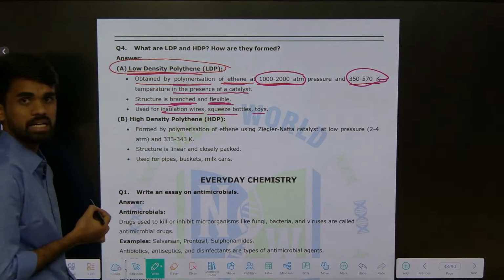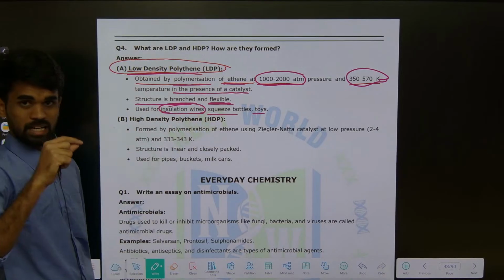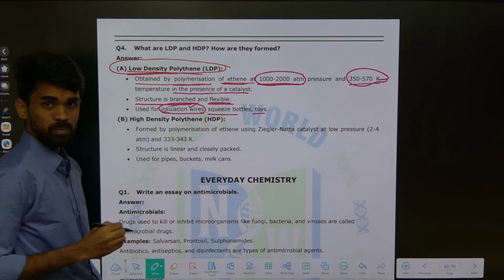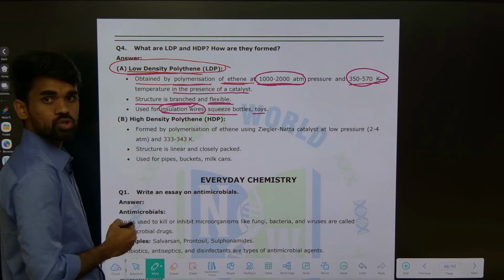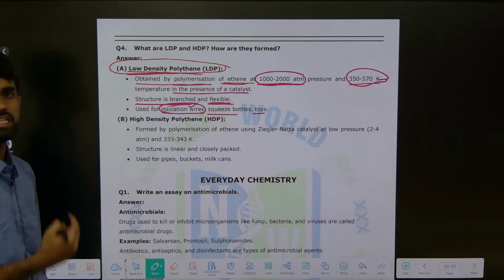Where is LDP used? LDP is used for insulation of wires. Okay, there are these electric wires. So for insulation purposes, LDP, low density polymers, are used. See, why do they have low density?